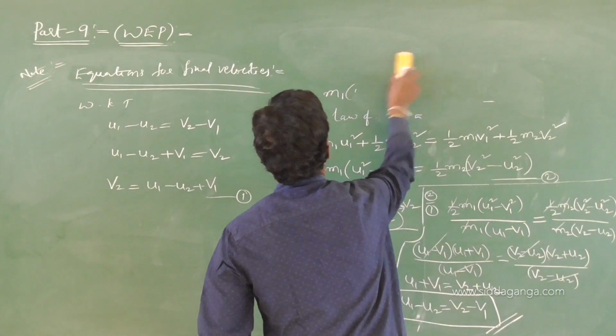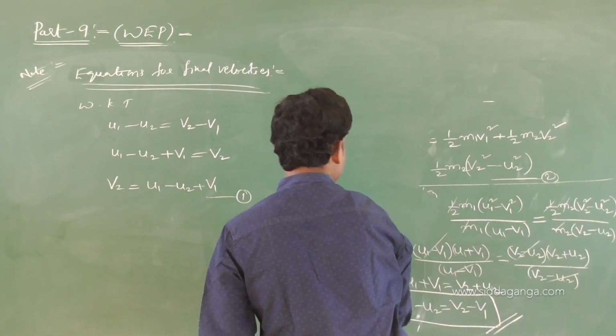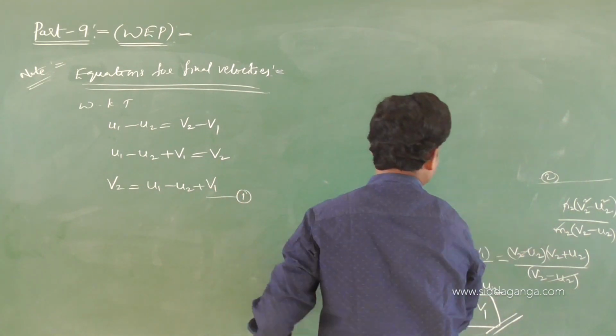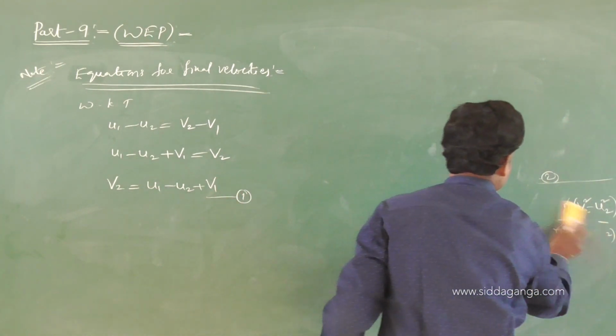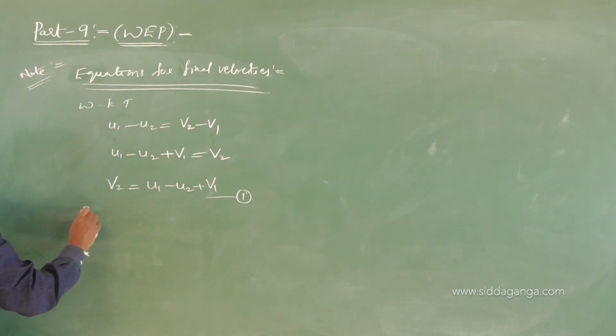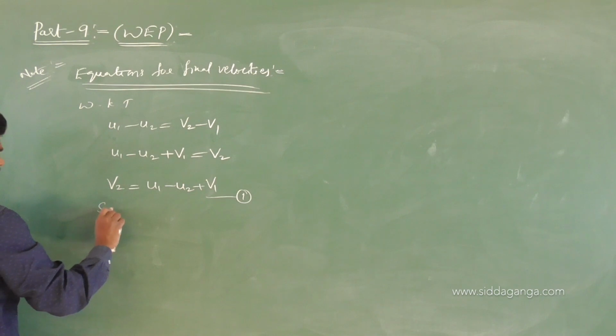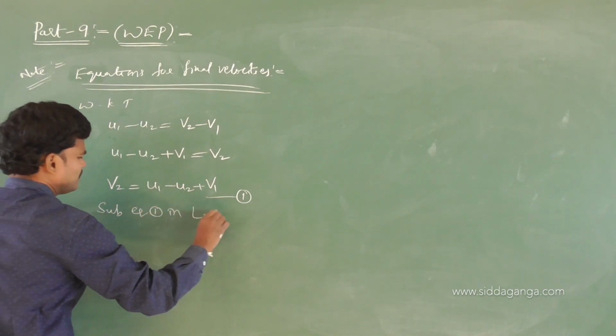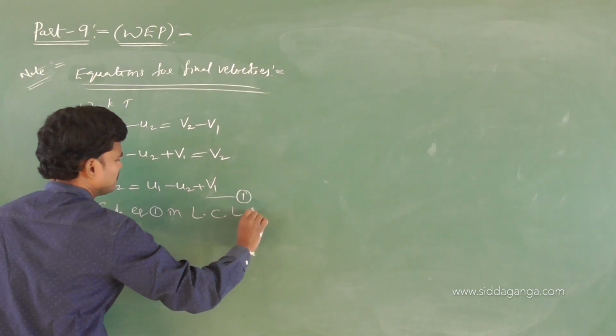Substitute that v2 value in the conservation of linear momentum. You will get some equation, simple mathematics. Substitute equation 1 in the law of conservation of linear momentum.